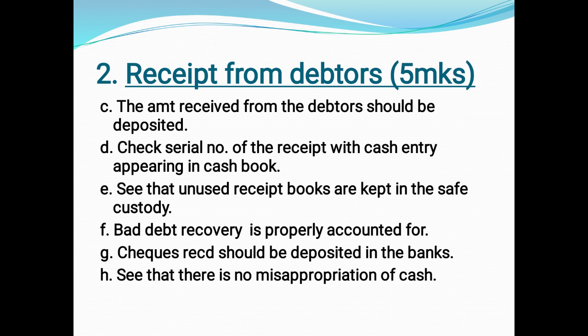Then check the serial number of the receipt with the cash entry appearing in the cash book. Once you have received, first you are going to enter in the cash book about the debtors. So you have to check whether it is in the right serial number or no. With the cash entry you have to cross verify in the cash book as well as in the entries made. Then see that unused receipt books are kept in safe custody. So he has to check it.